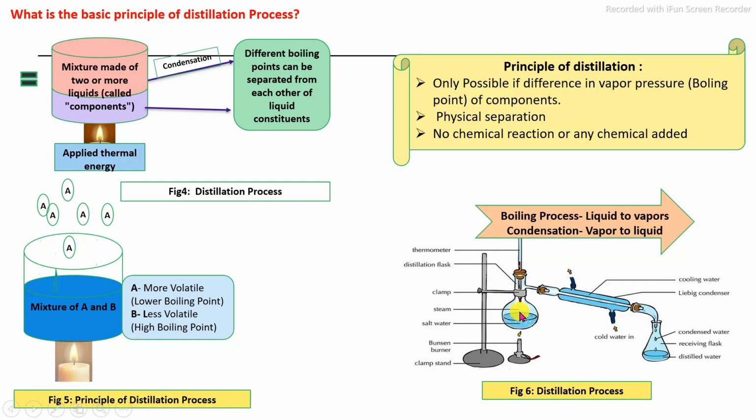The mixture contains more volatile components. These more volatile components are released first, and these vapors are condensed in the condenser by circulating chilled water in the external jacket, resulting in the condensation process. The more volatile components which are released are condensed, and we get the final product containing a higher percentage of the more volatile components.